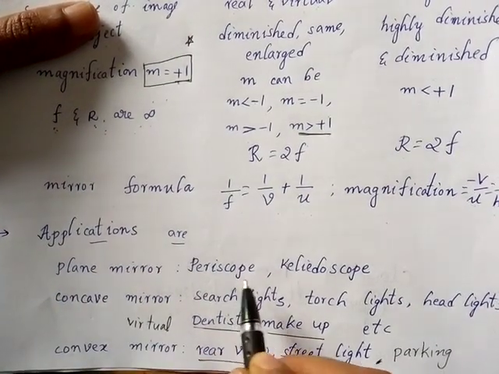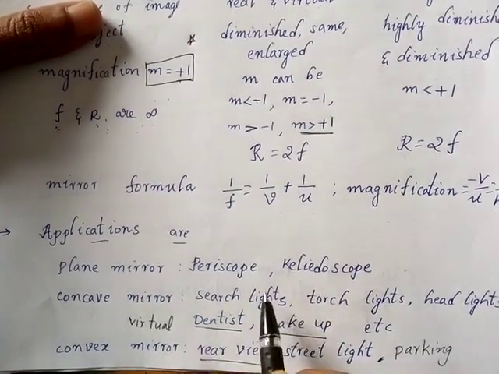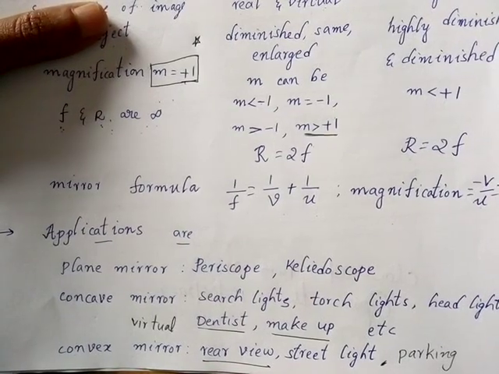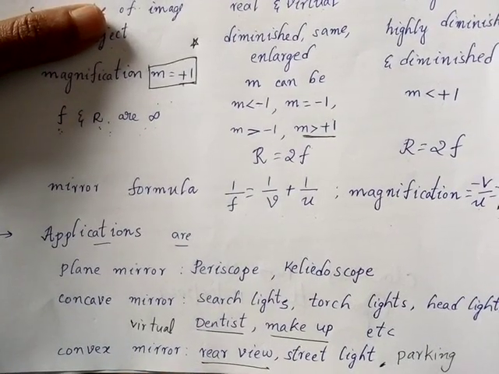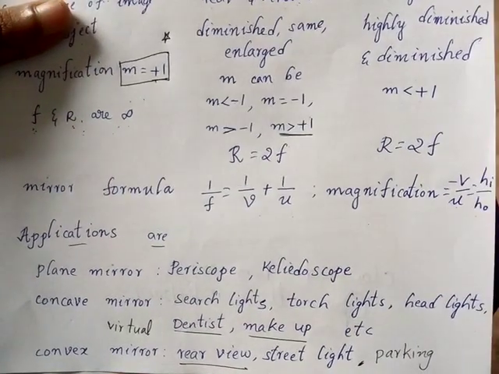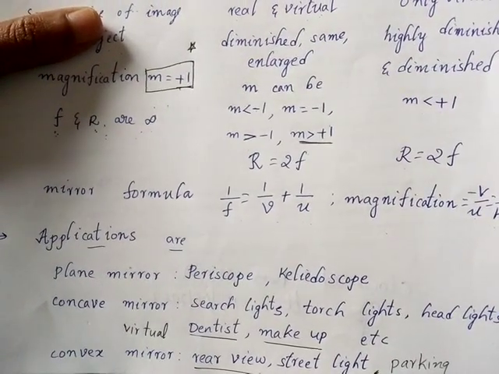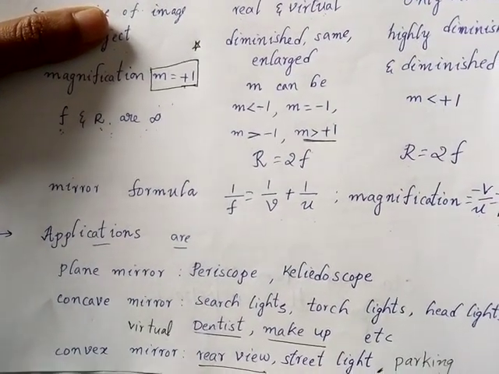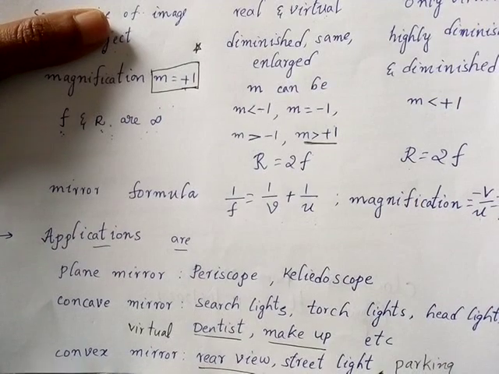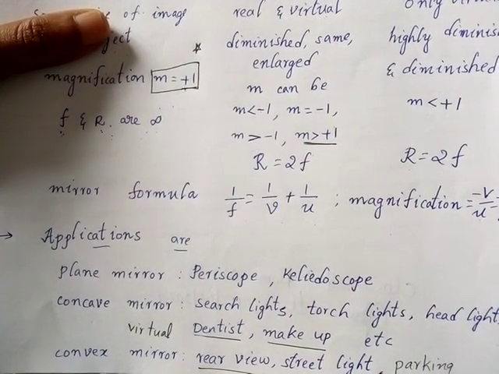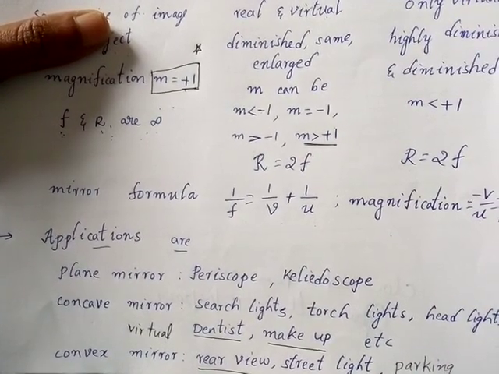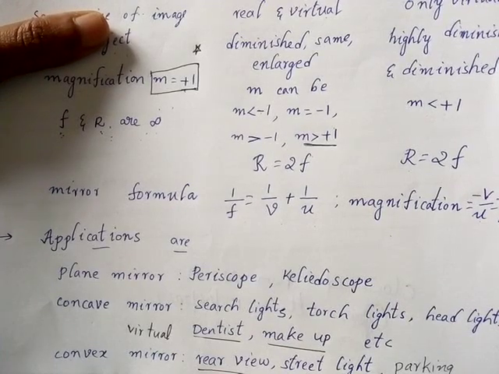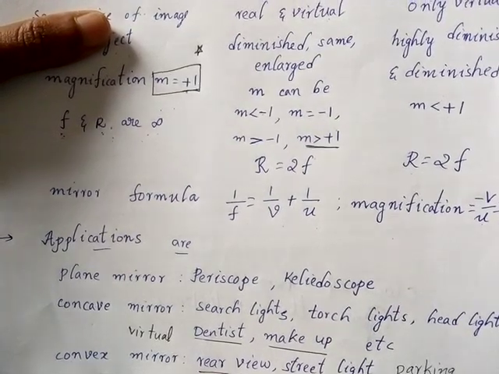Then plane mirror: periscope and kaleidoscope. Concave mirror is generally used for smaller lights like searchlights, torchlights, headlights of your vehicle. Then one very important case is the last case of concave mirror image, where you will have a virtual magnified image, which will be used by dentists and makeup artists. That is very important.